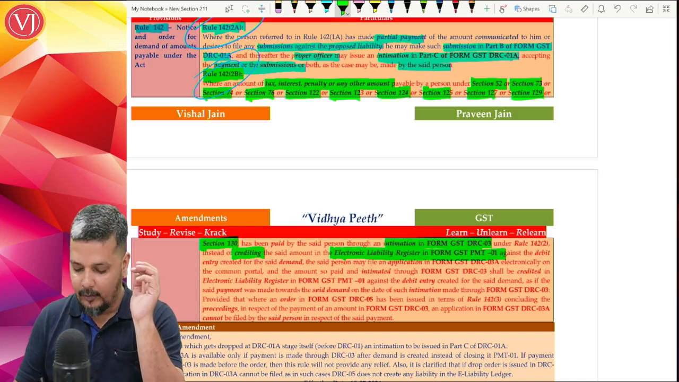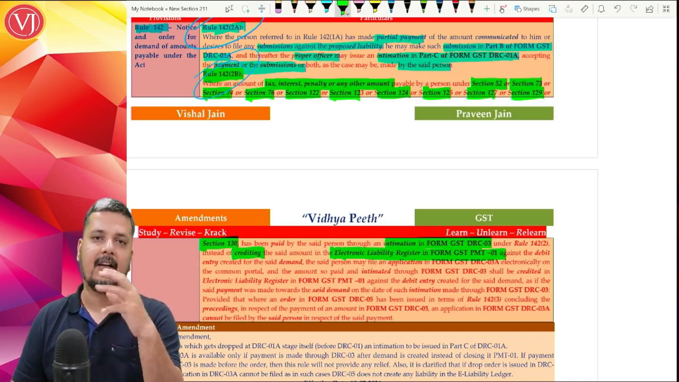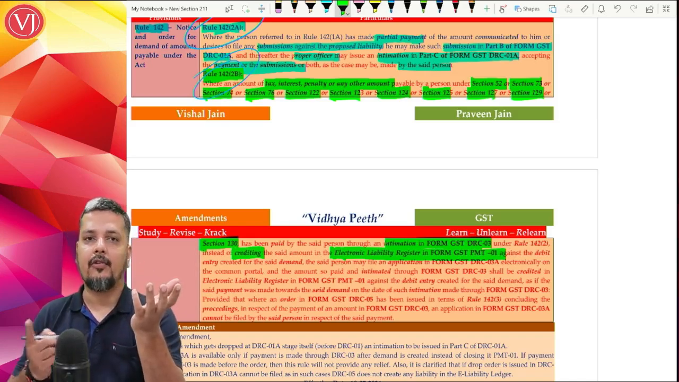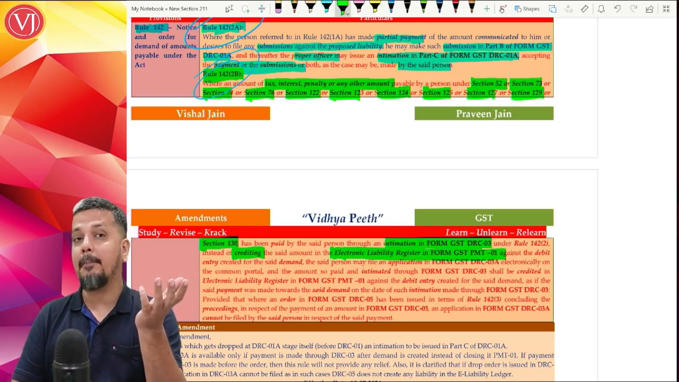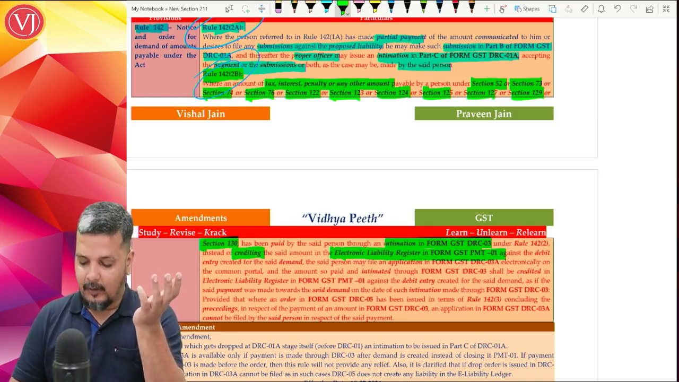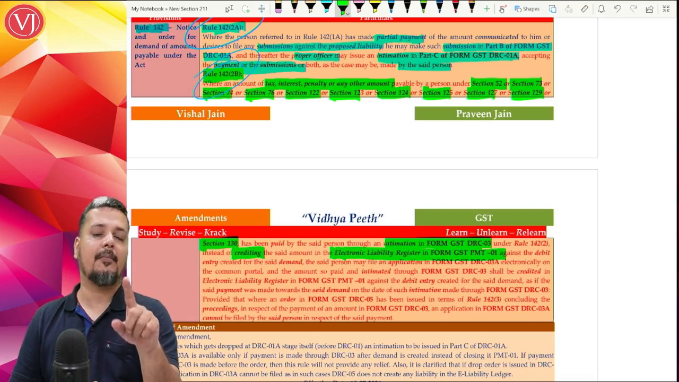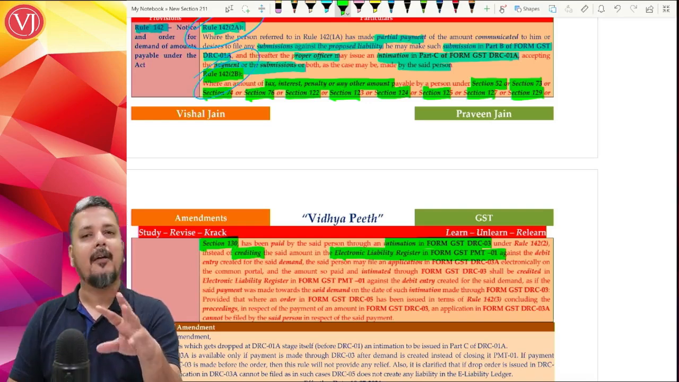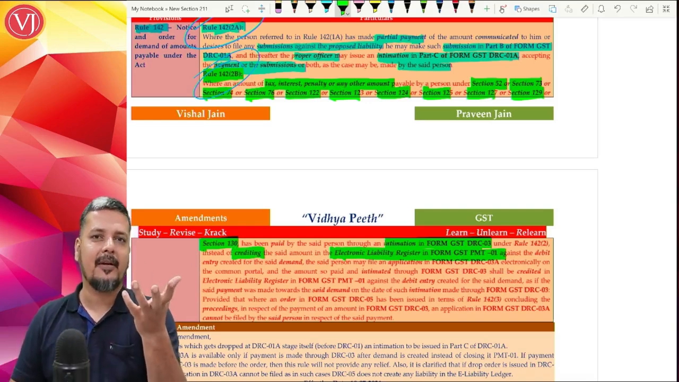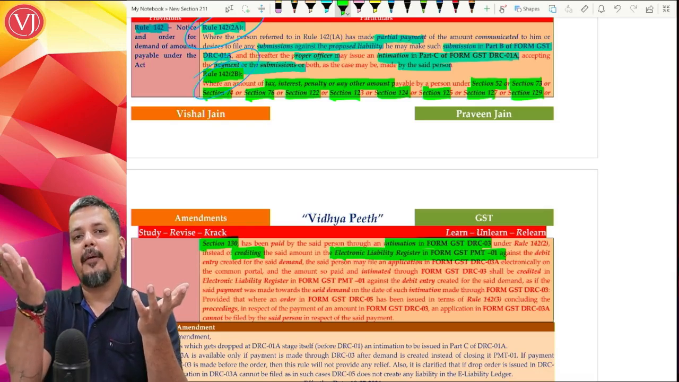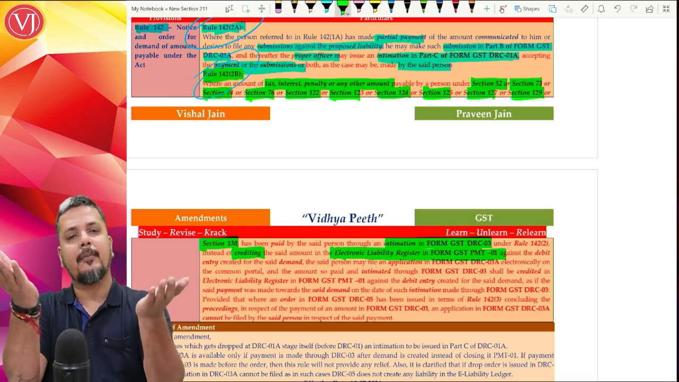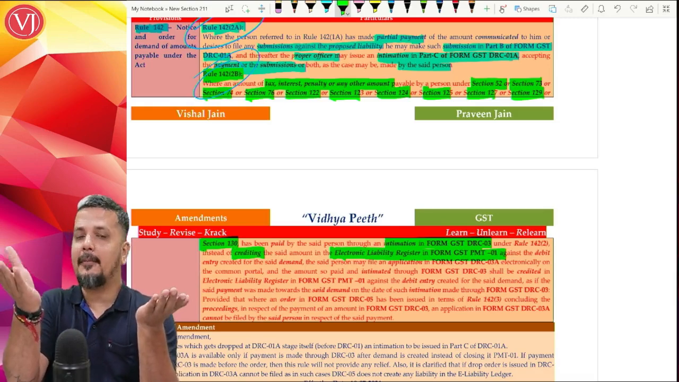So it should have been closed by PMT 01. When a liability is created, the closure should not be by DRC 03. It should have been by PMT 01. But the assessee has used DRC 03. Now what they tell is, this liability should have been closed using PMT 01. There is also a different form for that. But the assessee has closed it by DRC 03. What will happen? There's a liability which is created. The assessee has also paid, but by DRC 03, and that liability is not closed.